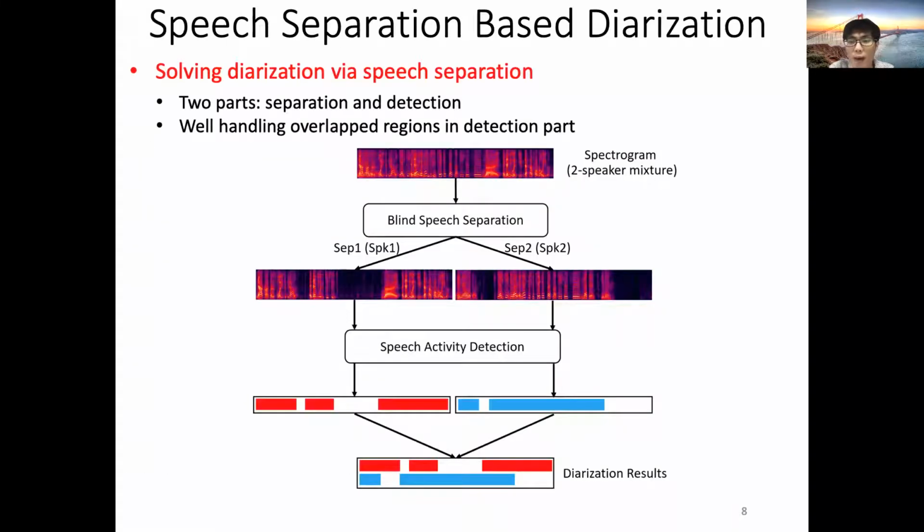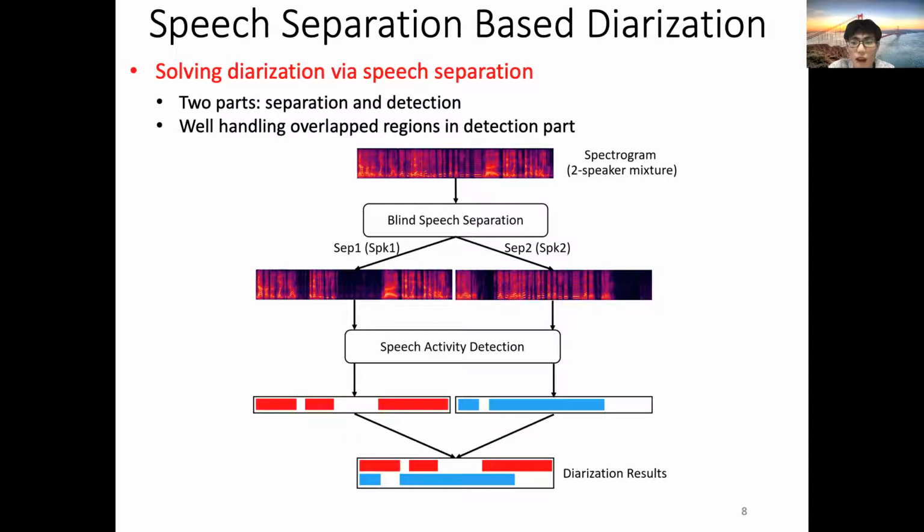To get more accurate labels of overlap regions, we solve speaker diarization via speech separation. We can see great similarities between the two tasks. Successful speech separation can yield good diarization results. Hence, we propose a novel speech separation-based framework for the speaker diarization task. As seen in the figure, the framework simply contains two parts, separation and detection.